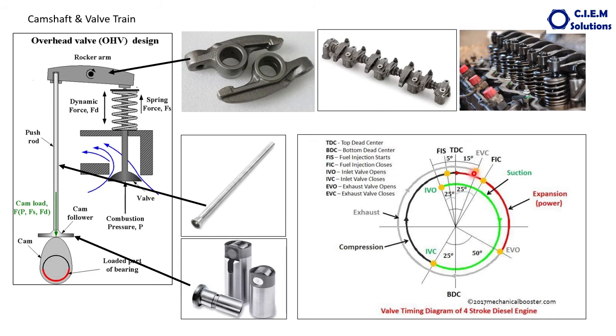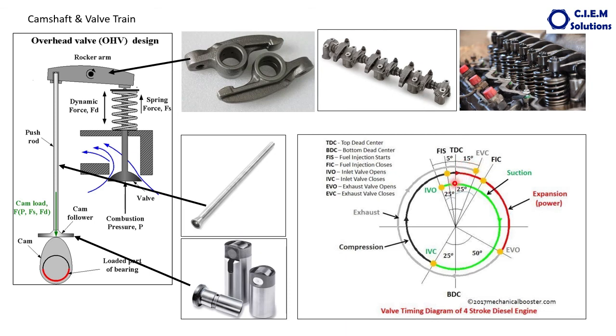The inlet valve is open for 230 degrees, the exhaust valve for almost 245 degrees. You see here, in this particular period, the inlet valve is open 25 degrees ahead of the completion of the exhaust stroke, whereas the exhaust valve is open even after the completion of the exhaust stroke, and for quite some time even during the starting of the intake stroke.